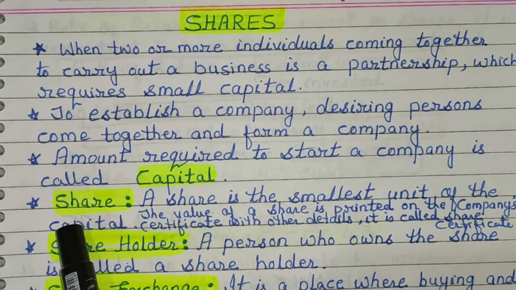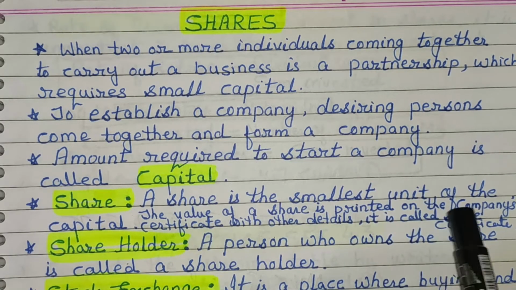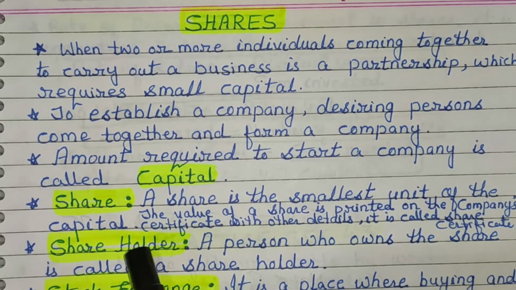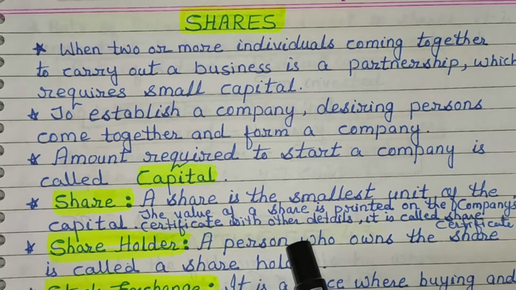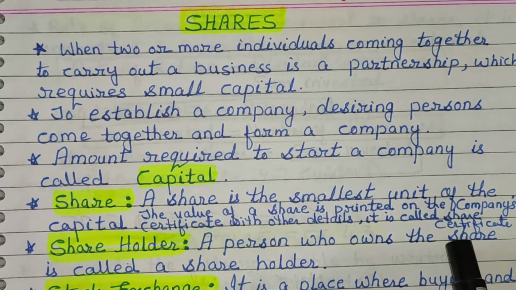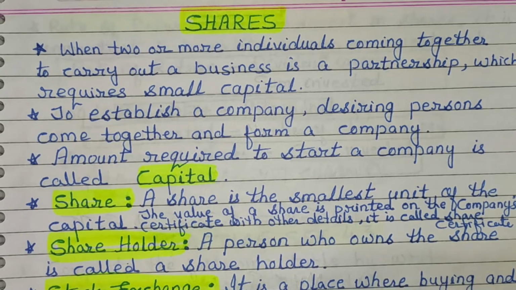Next one, share. What is a share? A share is the smallest unit of the capital. The value of a share is printed on the company's certificate with other details. It is called a share certificate. Now, shareholder. A person who owns the share is called a shareholder.